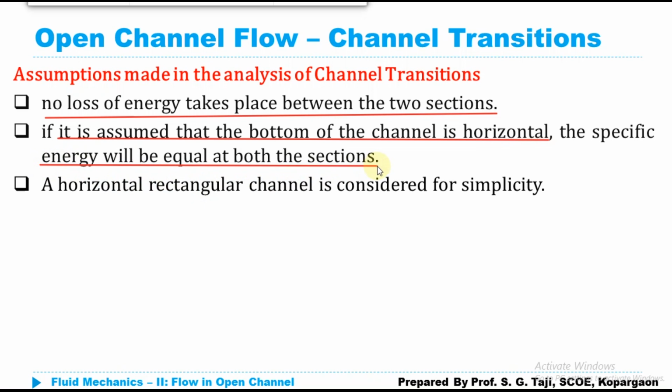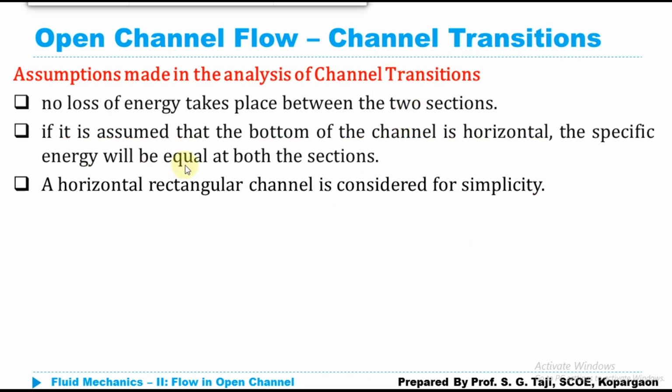So the specific energy at section 1 and section 2 are both equal, and this energy is measured with respect to the bottom of the channel, not with respect to a common datum, as we have discussed previously for specific energy. A horizontal rectangular channel is considered for simplicity. We are not considering any other shape of the channel, so it will be simpler to discuss and understand.